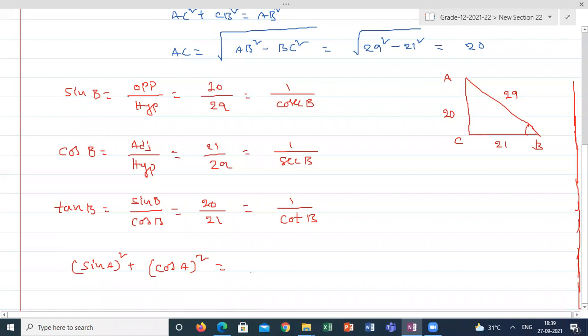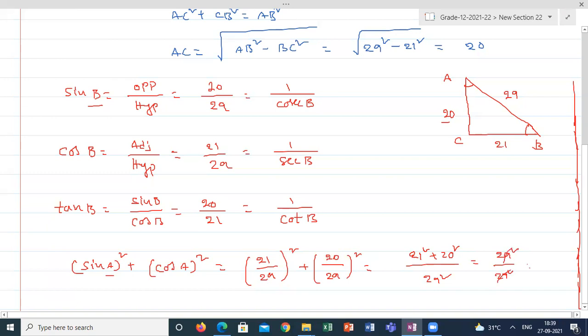So sin A whole square. What is the sin A value? Opposite side by hypotenuse, 21 by 29 whole square. It is not 20 by 29. This is sin B. I am asking sin A. Keep it in mind. And cos A will be adjacent by hypotenuse, 20 by 29 whole square. We already calculated 21 square plus 20 square is equal to 29 square. So this will be 29 square by 29 square, which is equal to 1.